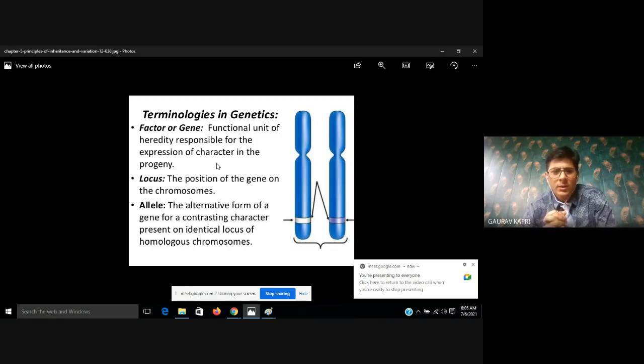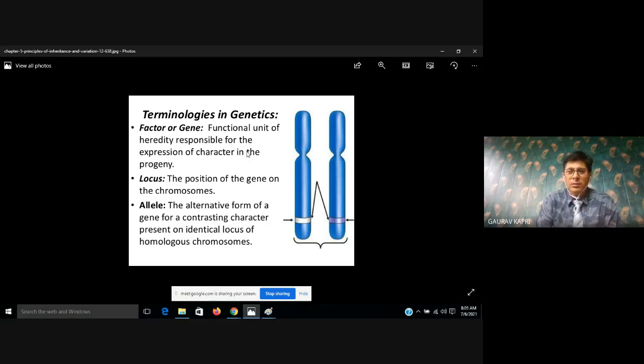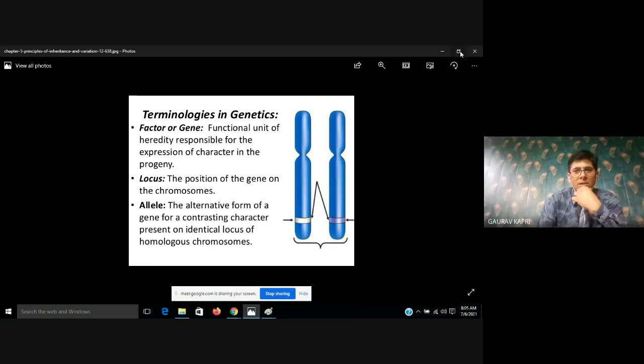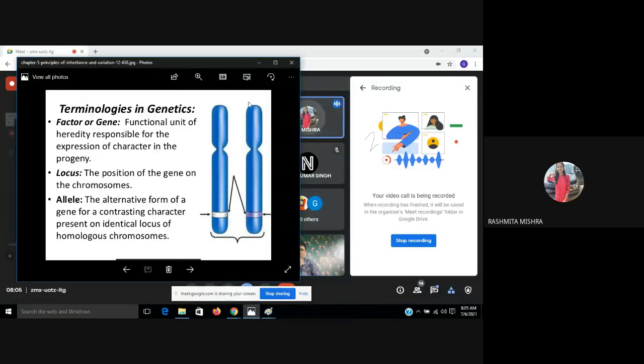So today I will discuss some terminologies which are associated with genetics. The first terminology which we have to study again and again in this chapter is factor or gene. Before starting, do you have any idea about this terminology? Have you ever heard about factors? Yes, sir. What are these? Sir, it is the part of DNA which converts into RNA and later on into protein.